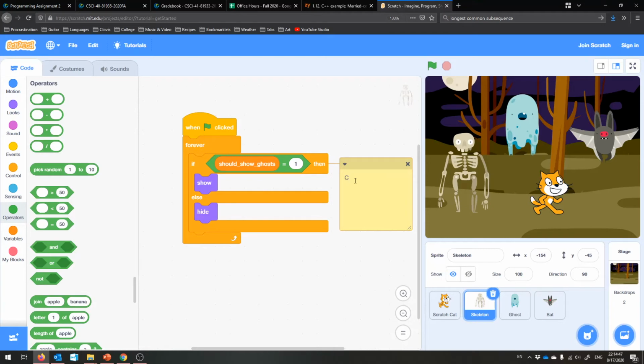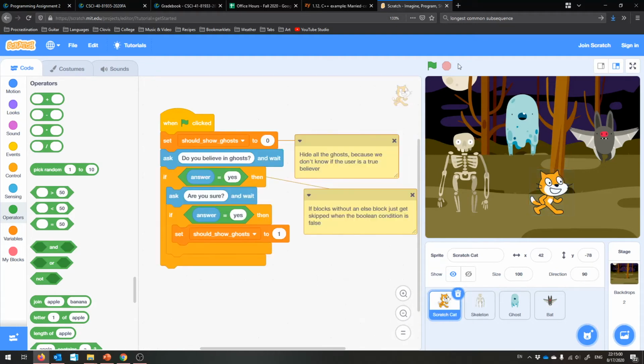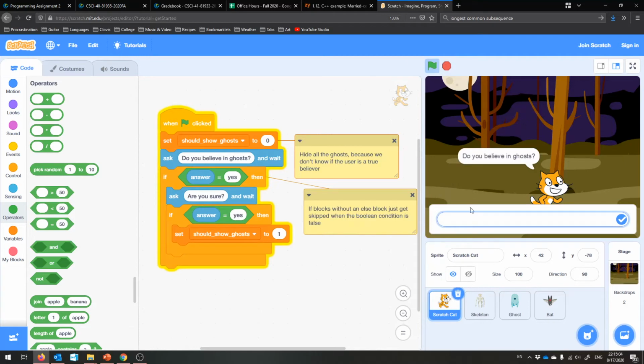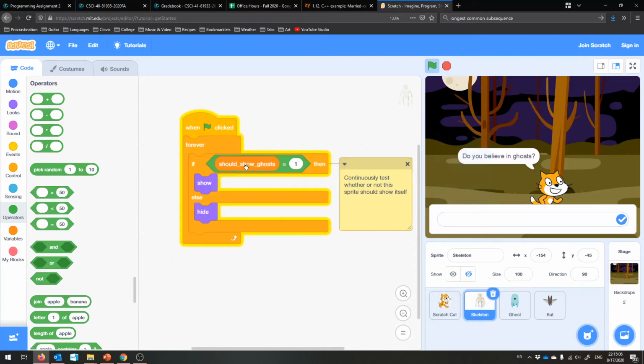All right, so let's see if it's working now. The idea is we're going to start the program, set should show ghosts to 0, which will cause them all to disappear because they're watching this variable. So they're always repeating this if statement and always hitting the else block. They're just constantly hiding themselves.